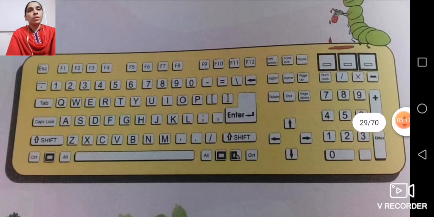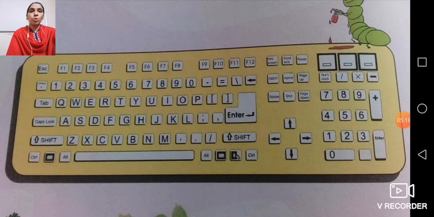Now children, here you can see a picture of a keyboard. I hope you all have seen a keyboard at your home also. If you do not have a computer, you have seen the picture of a keyboard. Right now on the screen also we have a picture of a keyboard. This keyboard is not the exact picture of that keyboard. Might be you have a keyboard at home in which you have many more keys, but this is a basic example of a keyboard.